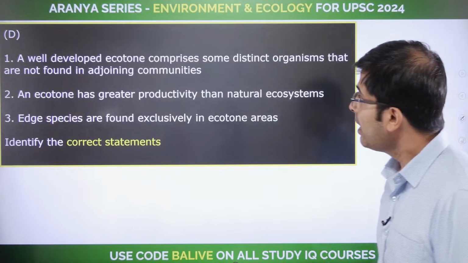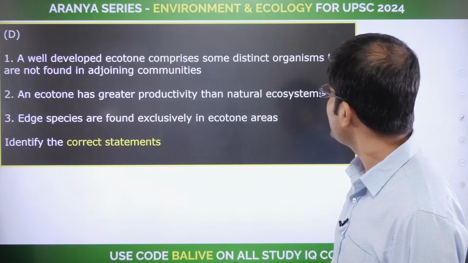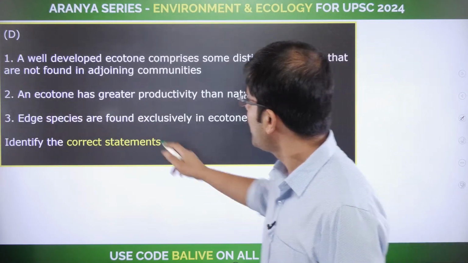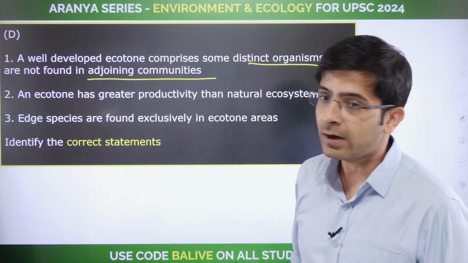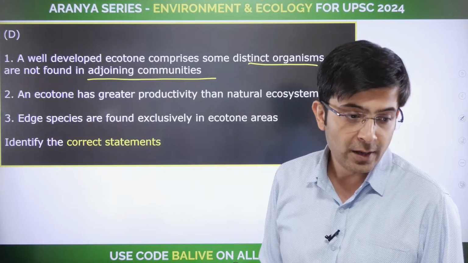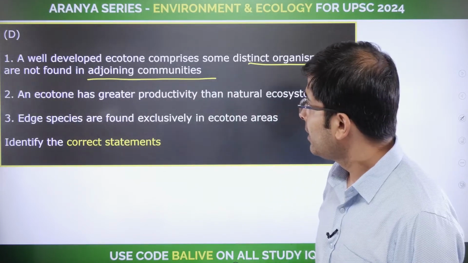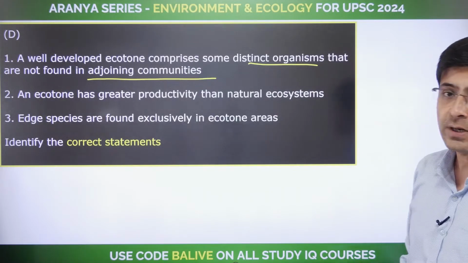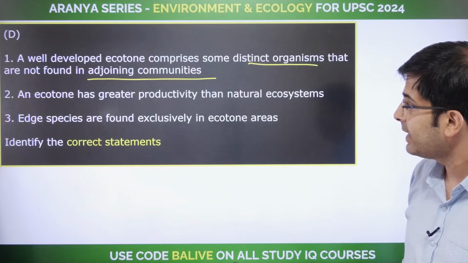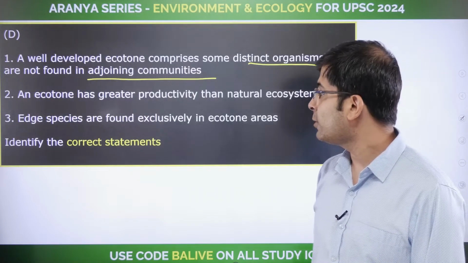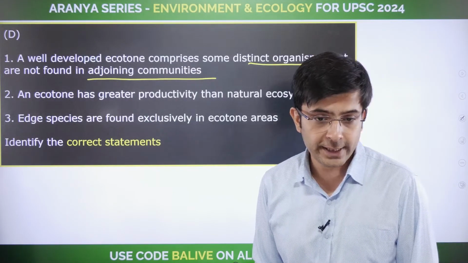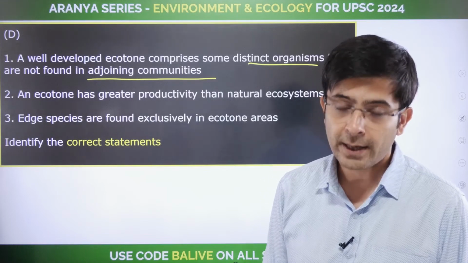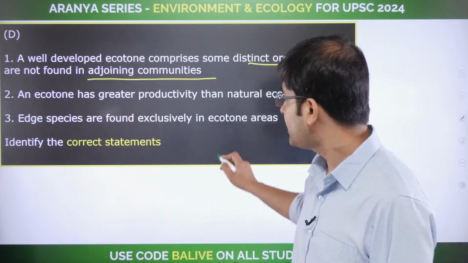Finally, number D. A well-developed ecotone comprises some distinct organisms that are not found in adjoining communities. Correct or incorrect? Statement 2: An ecotone has greater productivity than natural ecosystems. Statement 3: Edge species are found exclusively in ecotone areas. Identify the correct statements. You will leave this answer for me too.